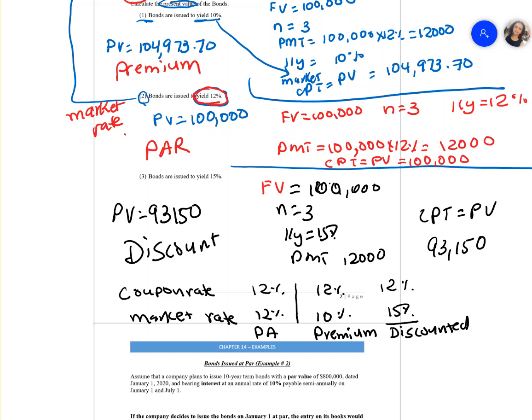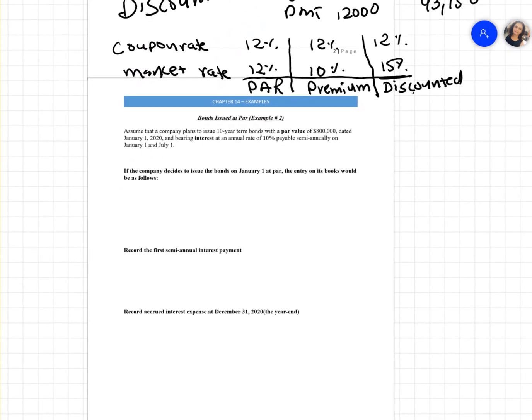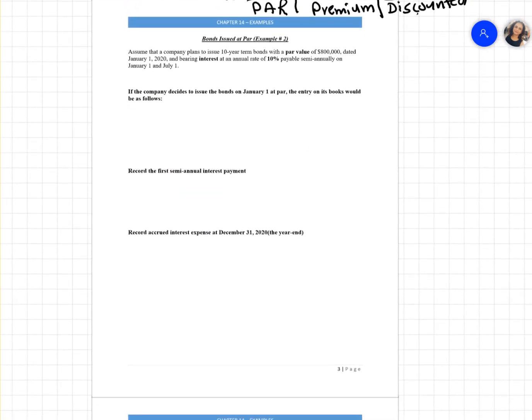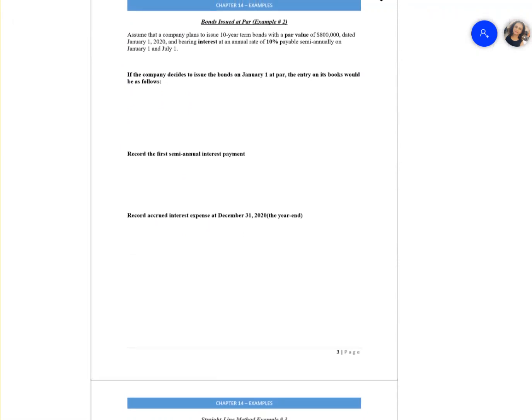If you're given two rates, can we tell, before we calculate it, whether it's a premium bond, a discounted bond, or a par value bond? So yes, we can tell. We can compare both interest rates and tell if it's a premium bond or a discount bond. Now we learned there are three types. A bond could be issued at par value, discount, or a premium.